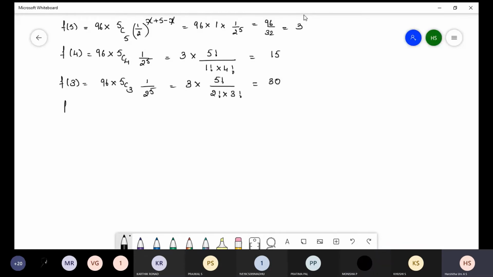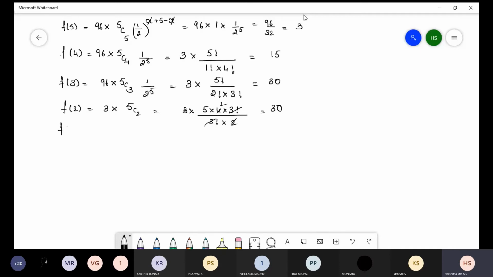Next, f of 2. Again 96 by 32 is 3. I write directly 3 into 5C2, that is 3 into 5 into 4 into 3 factorial divided by (5 minus 2) factorial, 3 factorial, into 2 factorial. Yes, the value is 30.